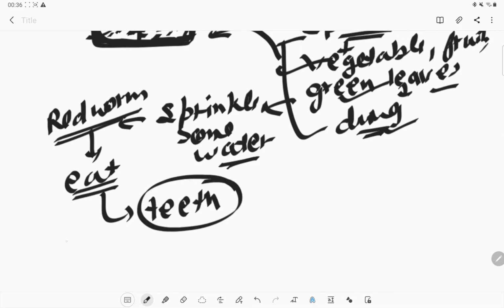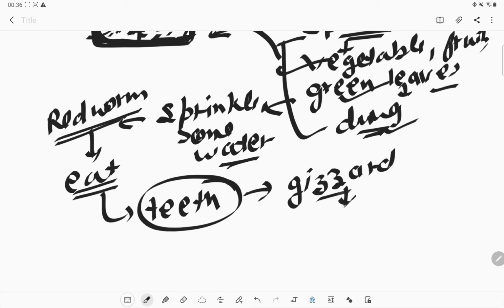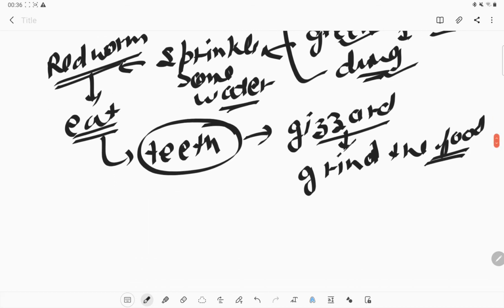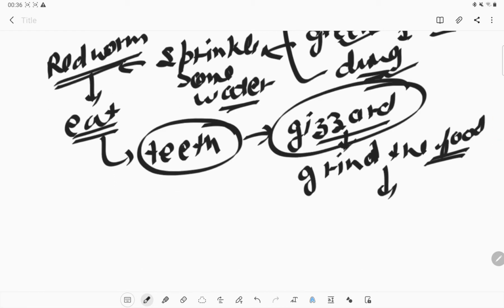Now, red worms do not have teeth. So how do they eat? Instead of teeth, they have a structure called a gizzard. This is the structure that helps them grind the food particles or the waste we have put in the pit. That grinding is done by the gizzard, which is present in the red worm. First they grind the food we have given and eat it.